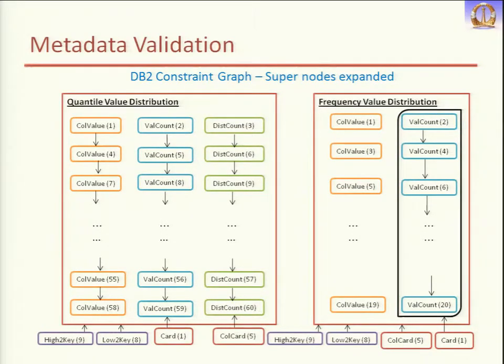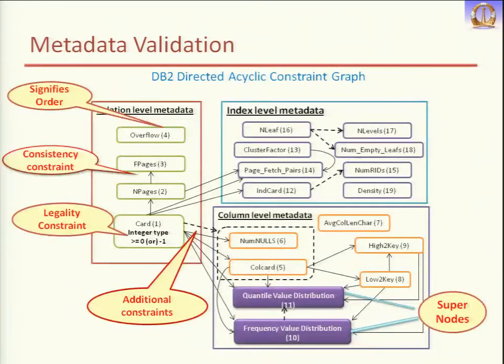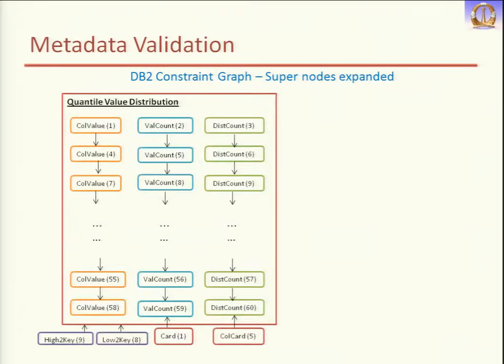DB2 stores two kinds of distribution: one is quantile and one is frequency. In this, if you see, these are the values, high key, low key. These were present earlier, high key, low key. So the dependency from this to this to this is represented here.